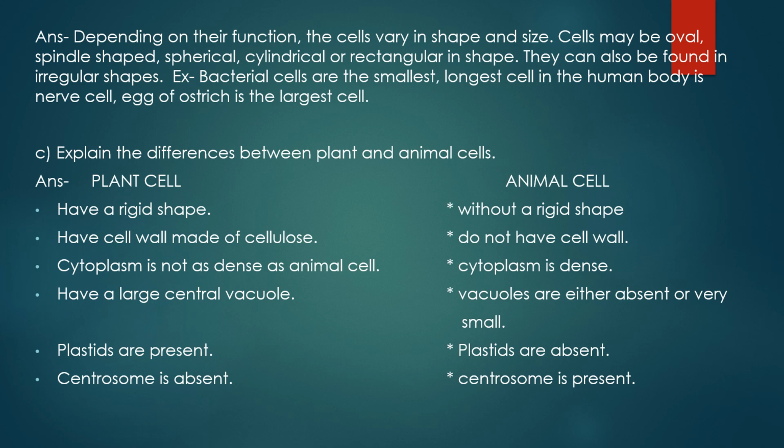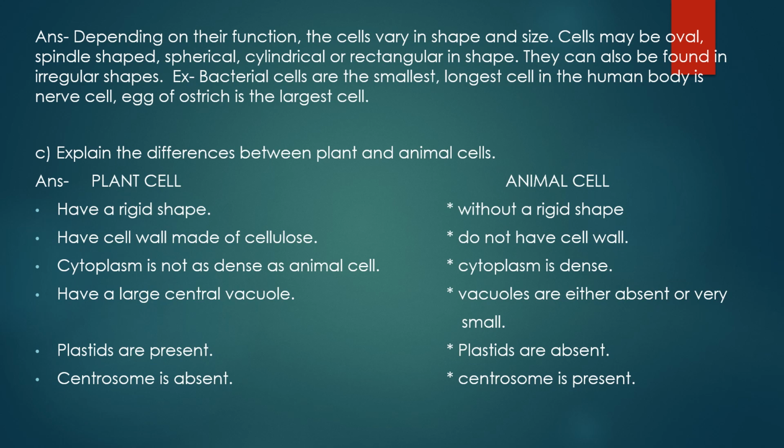Now depending upon the site where they are present, cells may be of different shapes and different sizes. Depending on their function, they may also have different shapes and sizes. So cells vary in shape, size and number. Wherever and whatever is required, they are placed like that.